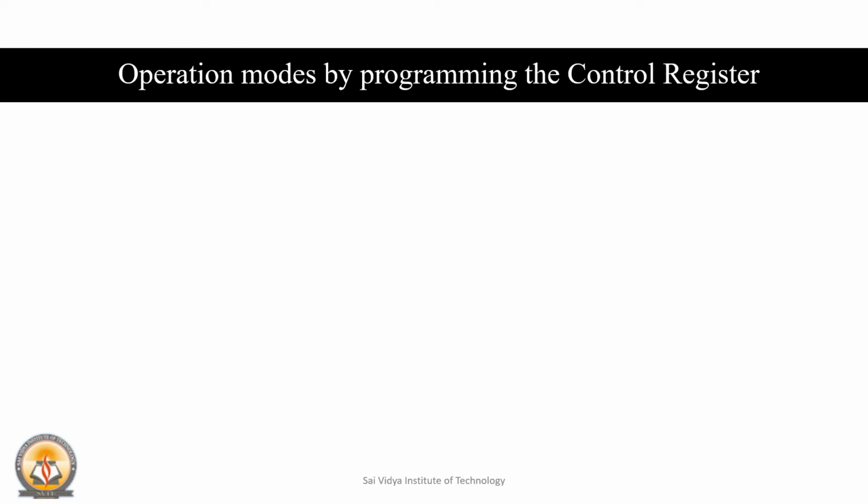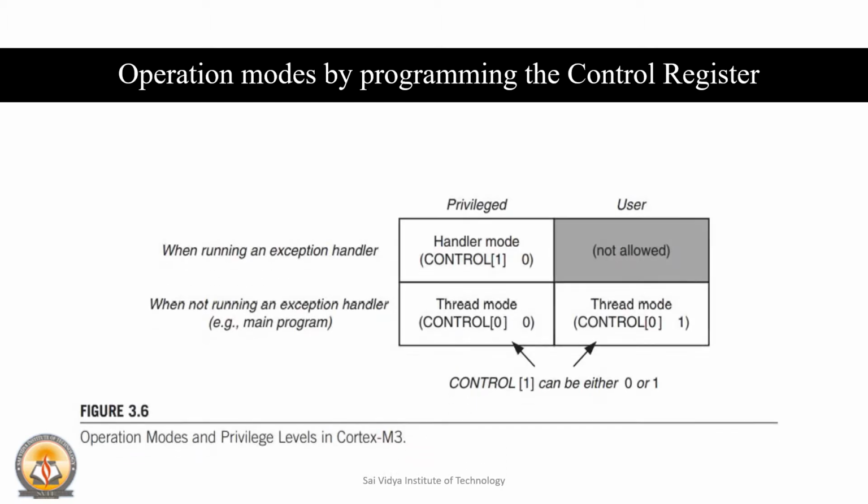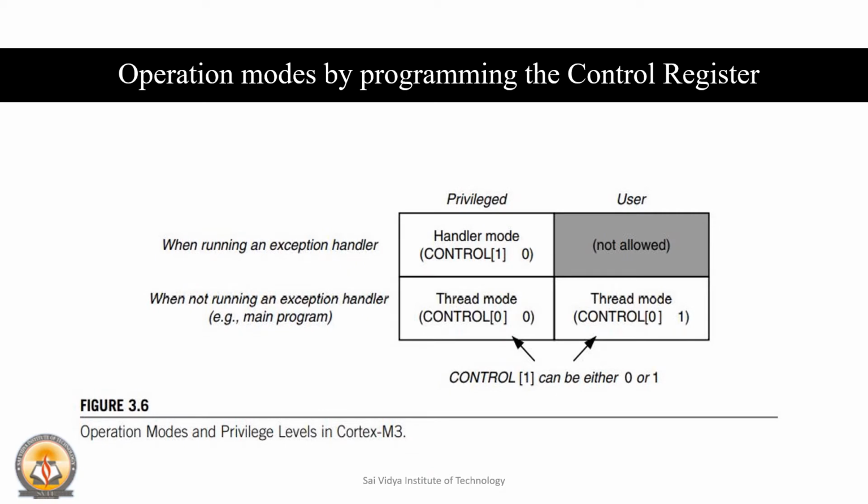In the previous session, we have discussed the registers and the special registers available in the Cortex-M3 processors. In this session, let us discuss the operating mode transitions by programming the control register. The Cortex-M3 processor supports two modes of operation and two access levels as discussed earlier. When running in the thread mode, it supports the privileged access level and the user access level. But when running in the handler mode, only the privileged level is accessed.